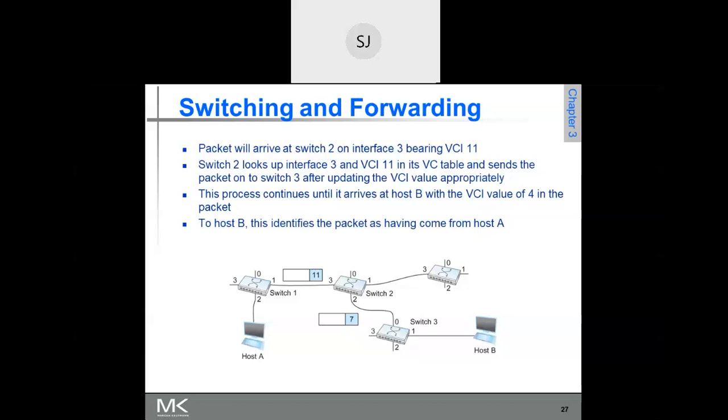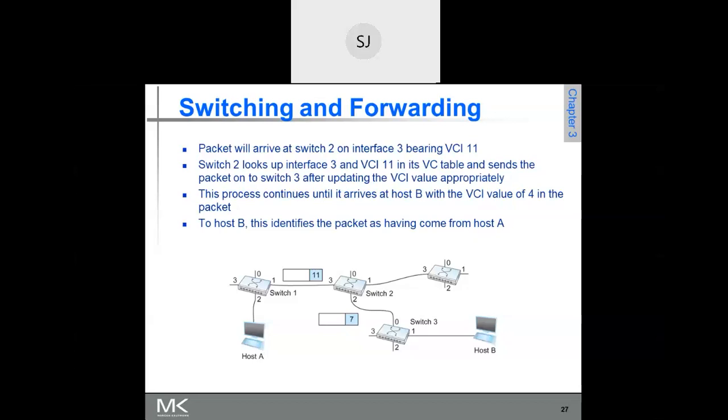Looking into the virtual circuit number and the port number, and into its forwarding table, the switch will decide on which output port the packet is to be transmitted and on which virtual circuit number. That's how it works in this case.